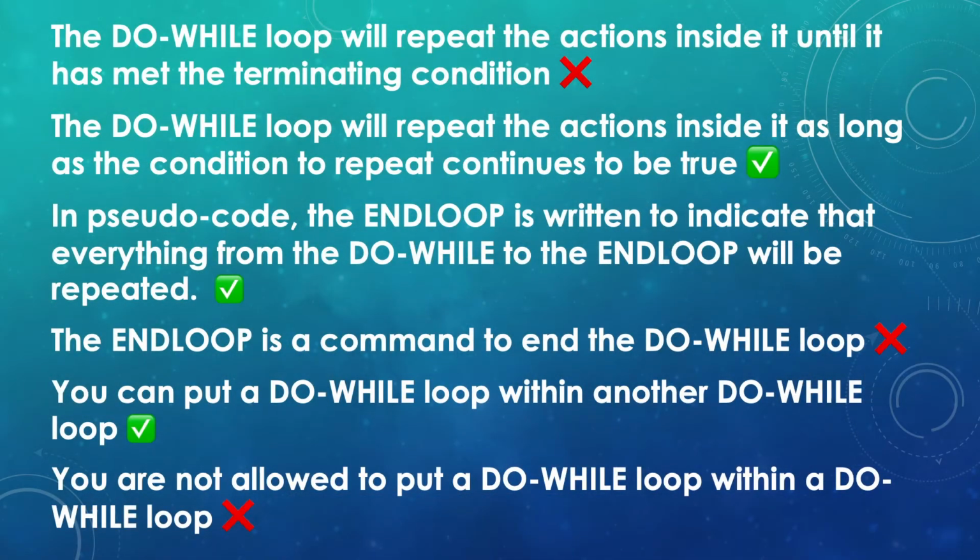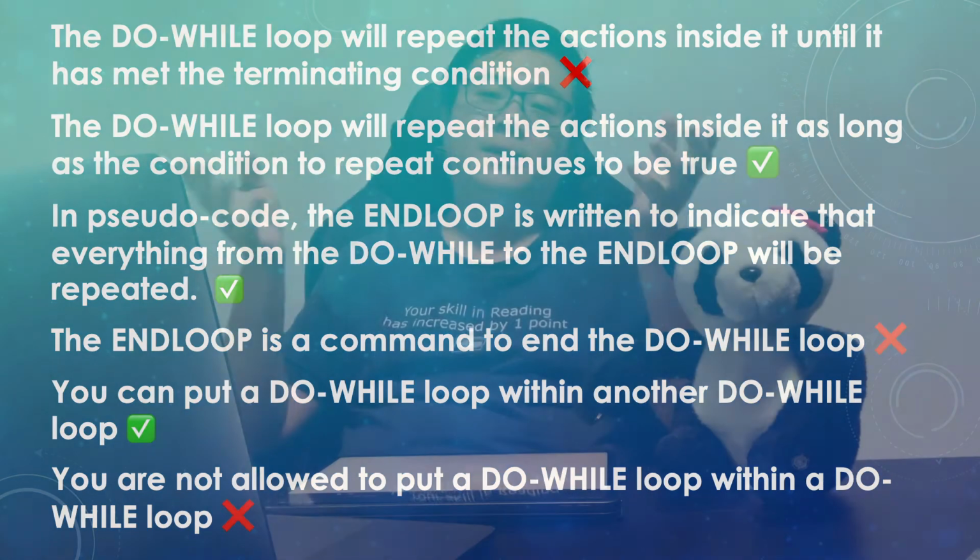The next option is the do-while loop will repeat the actions inside it as long as the condition to repeat continues to be true. That's exactly what I just said. In pseudocode, the end loop is written to indicate that everything from the do-while loop to the end loop will be repeated. Just as how end if is like a close bracket, end loop is sort of like the close bracket, but in this case, we can't write loops in Excel.